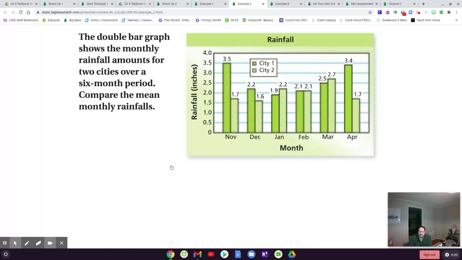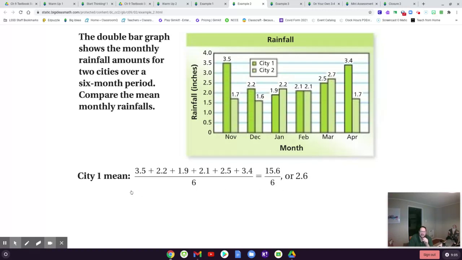So the first thing that I would do if I'm comparing these 2 cities is I would add up all the City 1, and then I would divide by, we got 1, 2, 3, 4, 5, 6 months. So I'd add up 3.5 plus 2.2 plus 1.9 plus 2.1, 2.5, and 3.4. And then divide that total by 6. And for City 1, you would get 2.6 inches on average per month. All right, so I'll leave that up there.